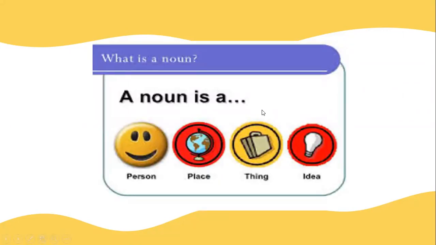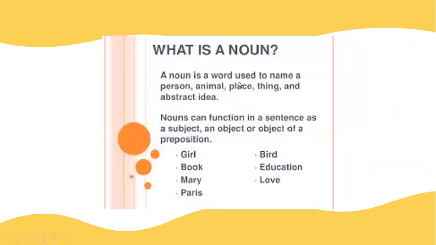So, first of all, what is a noun? A noun is a person, place, thing, animal, or an idea. Okay, so it can be the name of a person, or place, or animals, or things, or an abstract idea. So a person, that means girl, Mary, all these are some examples for noun in person. And what about animals? You all know, right? Elephant, giraffe, dog, cat. And what about place? America, Australia, India. So all these are coming under place.